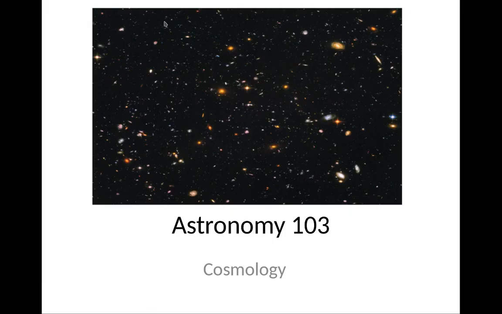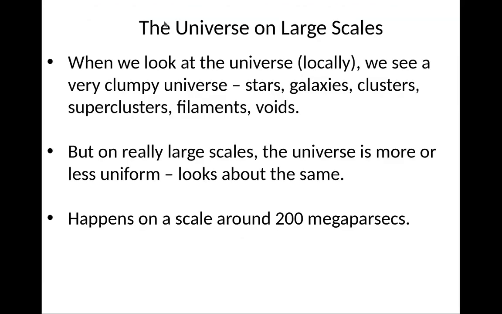Welcome to Astronomy 103. In this section, we will discuss cosmology. Let's begin with a discussion of the universe on large scales. When we look at the universe locally, we see a very clumpy universe. There's stars, galaxies, clusters, supercluster filaments, voids. There's basically things where stuff is and things where stuff is not.